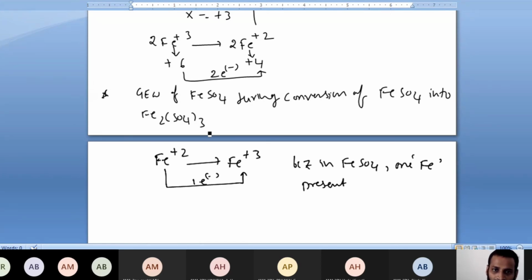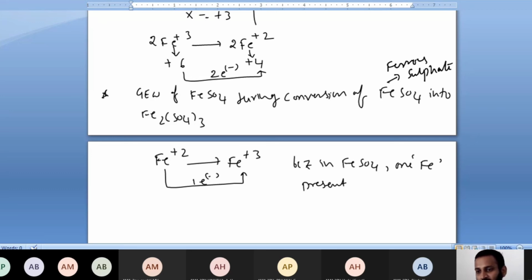In the previous case, I considered two irons' oxidation state change because they were asking the gram equivalent weight of Fe2(SO4)3, that is ferric sulfate. You can write that. This is ferrous sulfate, FeSO4 is called ferrous sulfate. Got it, everyone? This is the most important.